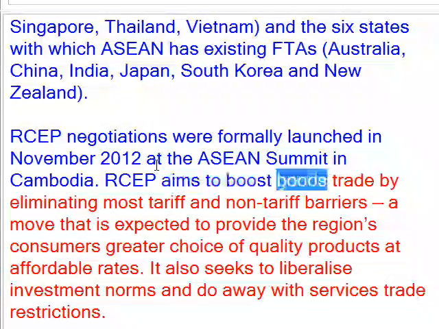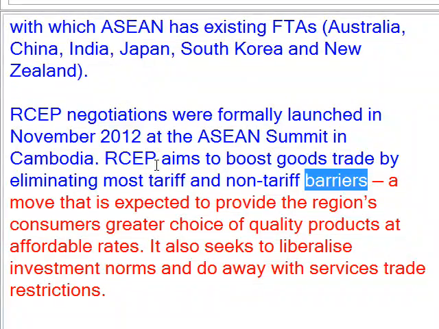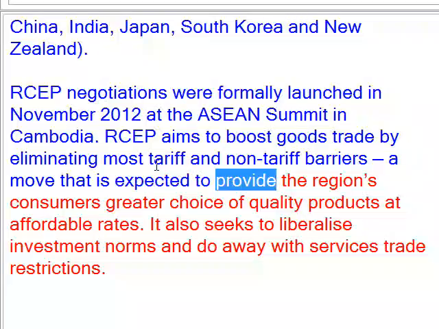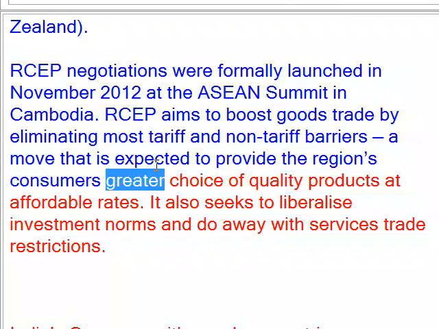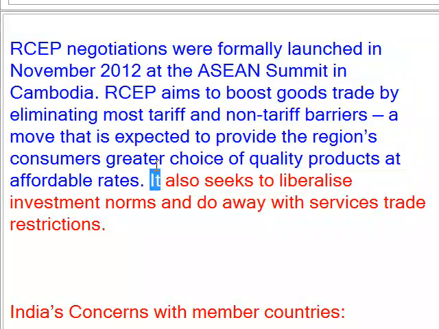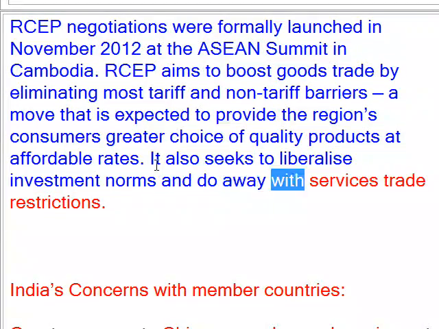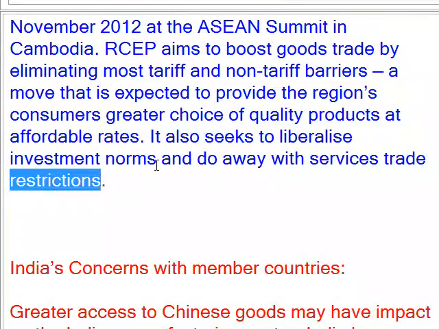RCEP aims to boost goods trade by eliminating most tariff and non-tariff barriers, a move that is expected to provide the region's consumers greater choice of quality products at affordable rates. It also seeks to liberalize investment norms and do away with services trade restrictions.